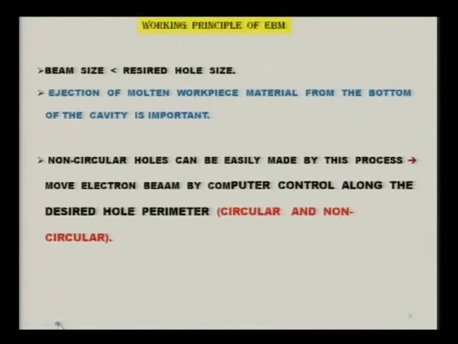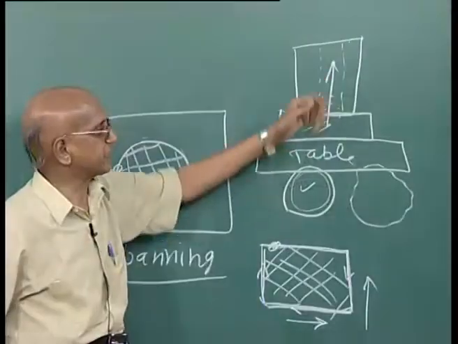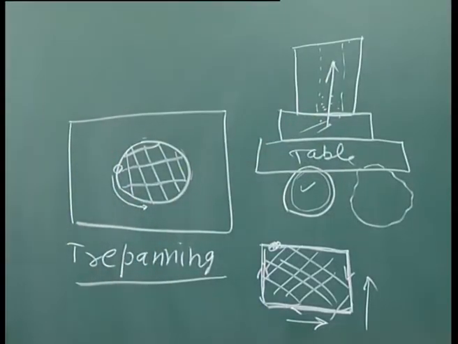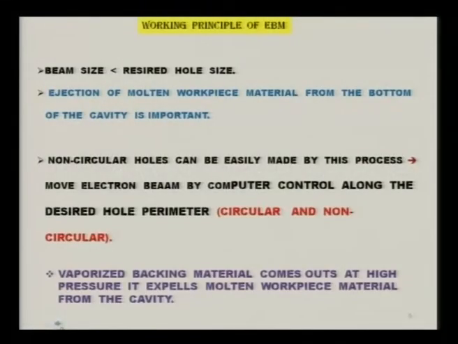I have already explained here that ejection of the molten workpiece material from the bottom of the cavity is important, and this is done with the help of the backing material. This is applicable for both circular as well as non-circular holes. The vaporized backing material comes out at high pressure and expels molten material from the cavity.